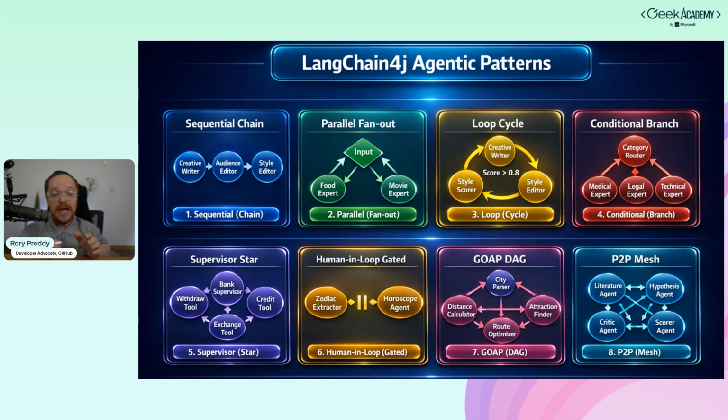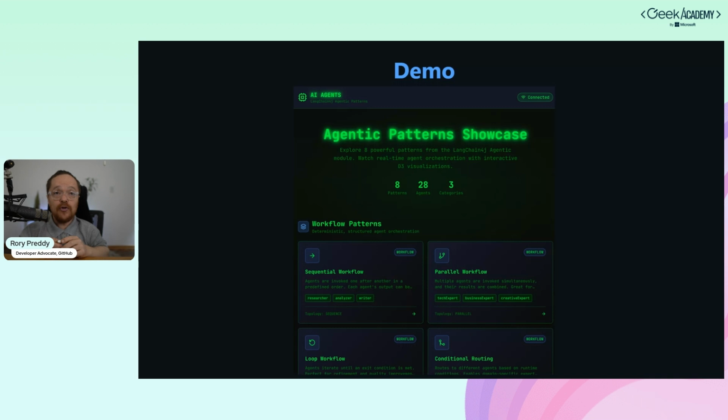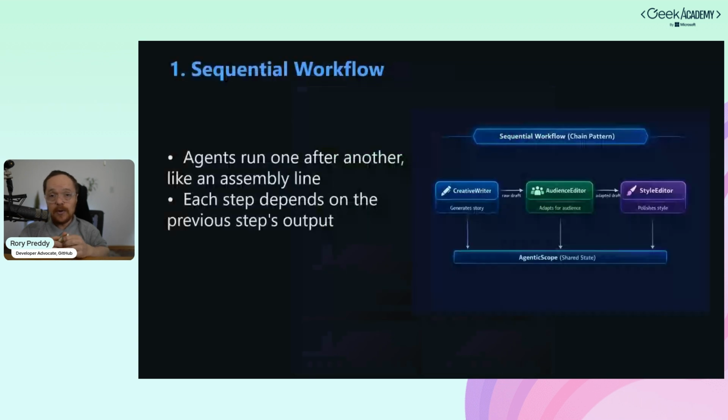At the same time, I am going to give you a demo. I'm going to run it locally on my PC, but I am going to give you a demo to play around with so you can actually go in and try each one of those. So the first one we're going to use on the demo, this is the demo that I'm going to give you, is the sequential pattern.